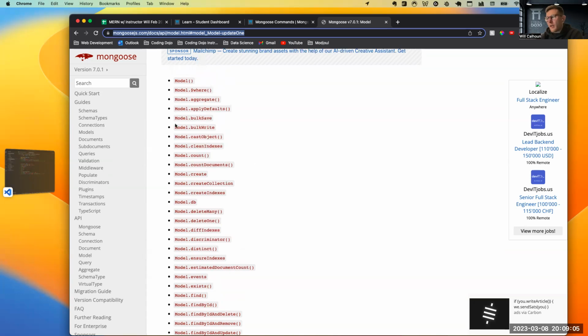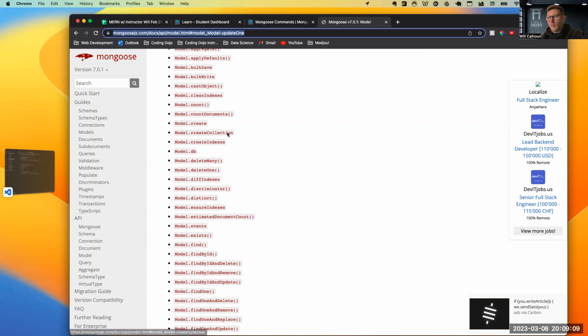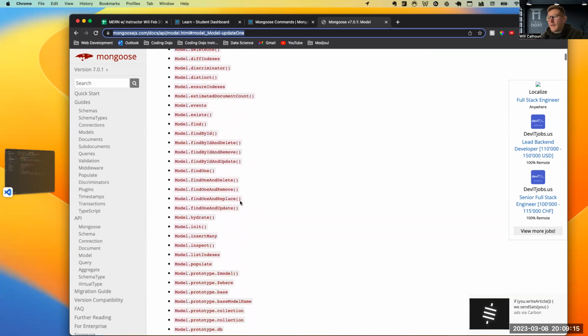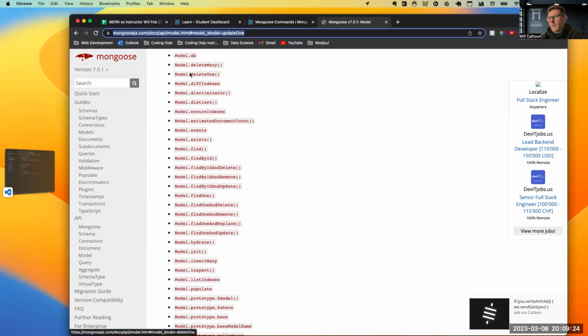All of these you're able to use, whether you want to aggregate or you want to do a bunch of different things. This create, which is what we're doing. If you want to delete one, we can handle that. All of these find one and delete. Now, we'll probably use the find one and delete. I think the platform does this delete one, so we can kind of look at both.